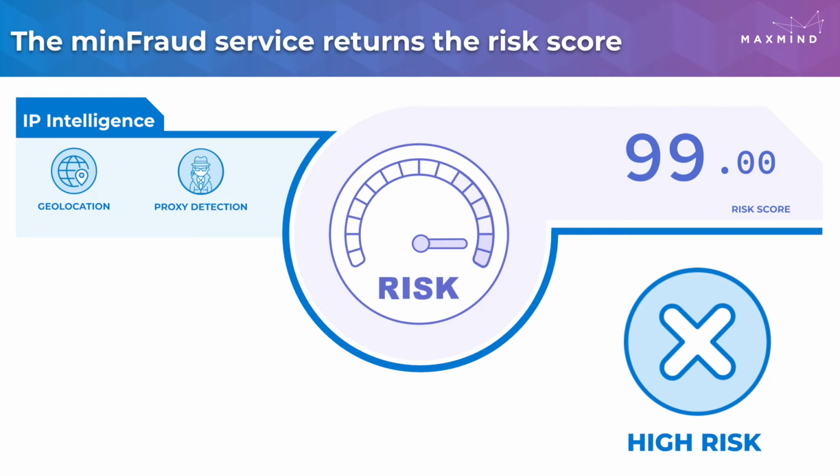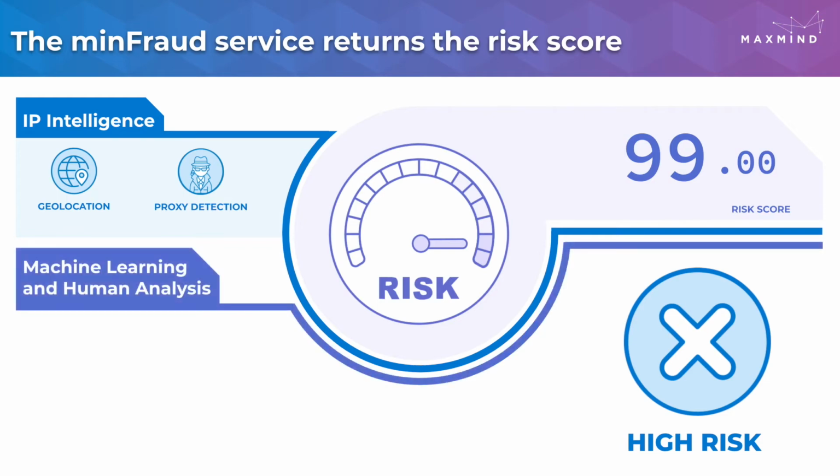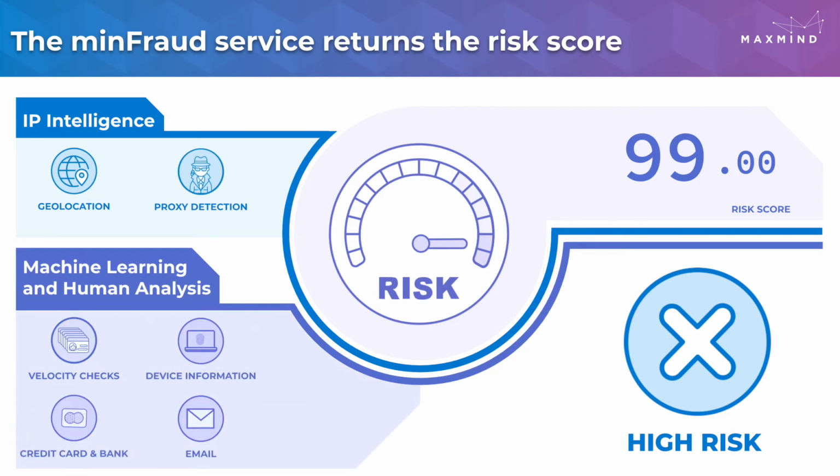Our machine learning models take into account various inconsistencies and mismatches between our data and the data entered by the end user. We check to see whether the transaction is coming from the location that the customer claims by analyzing billing, shipping, and device information, as well as a number of other factors related to the security and reliability of the IP address. We also perform velocity checks. We monitor digital identifiers for sudden bursts of activity that could be indicative of risk. For example, a single IP address trying to conduct many transactions using a variety of different email addresses in a short period of time. We also analyze device and email characteristics, credit card and issuing bank information, and other transaction data.